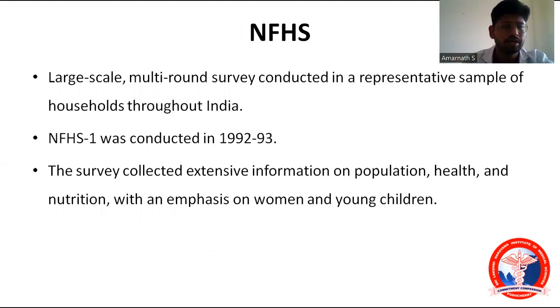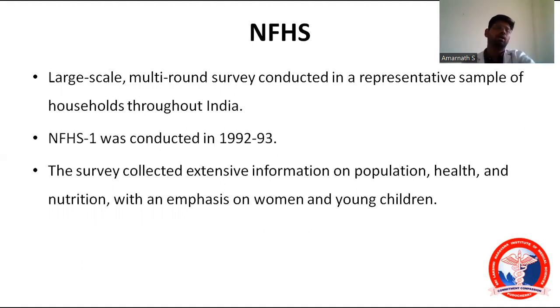National Family Health Survey is a large-scale, multi-round survey conducted in a representative sample of households throughout India. The first NFHS was conducted in the year 1992 to 1993. It is conducted roughly every 5 years.